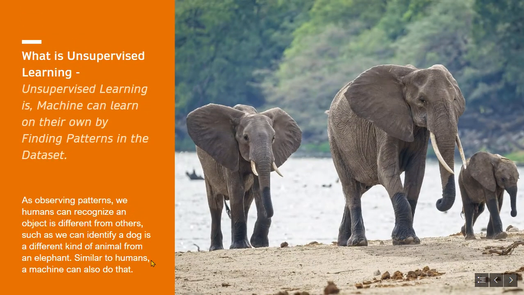Now let's see, what is unsupervised learning? In unsupervised learning, machines can learn from finding patterns just like humans can learn. A dog is a different kind of animal than an elephant, or we can figure out the rules of a game just by looking at the play.